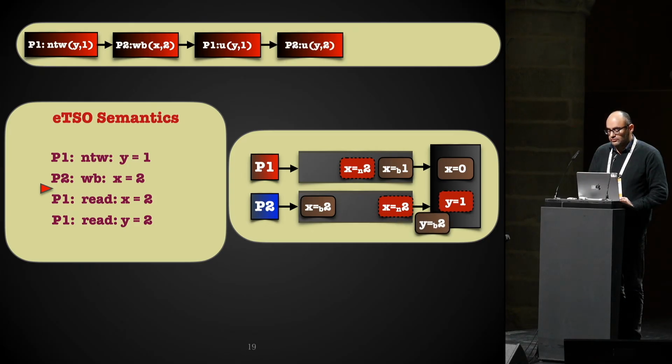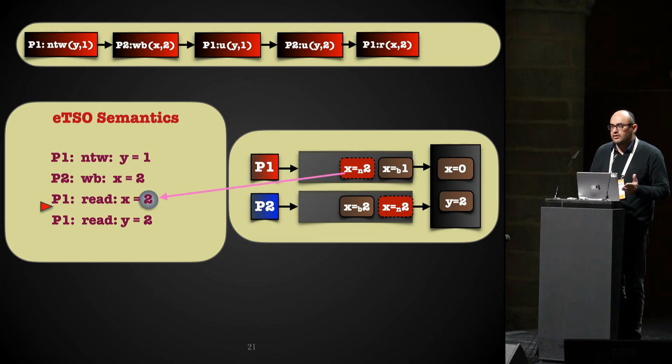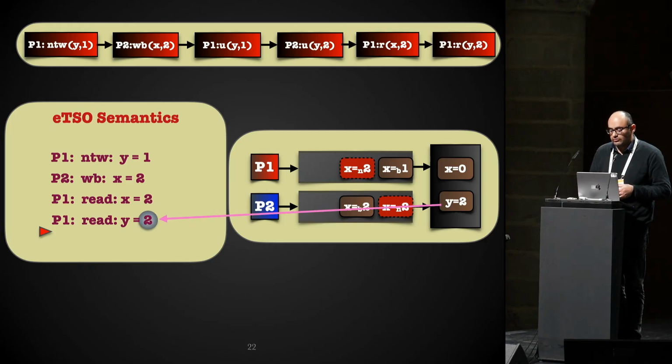This means that setting Y to 2, this write here, can overtake this write on X and go and update the memory also. And for read operations, it's the same as in classical TSO: process P1 will first check its own buffer and fetch the value from the last write on that variable, and here it's 2. And for reading Y, there is no pending write in its own buffer, and therefore it will fetch the value from the memory.